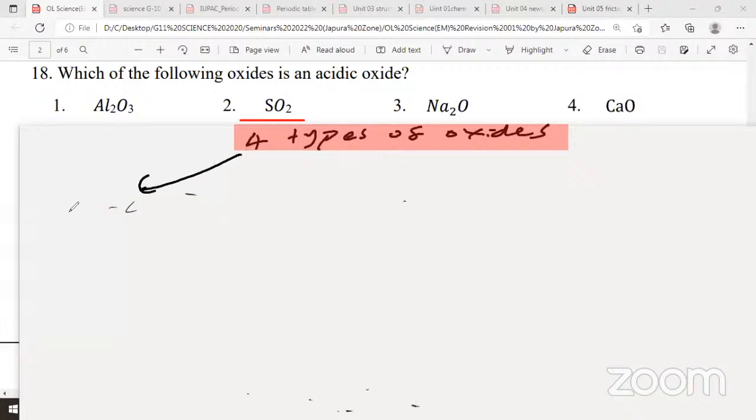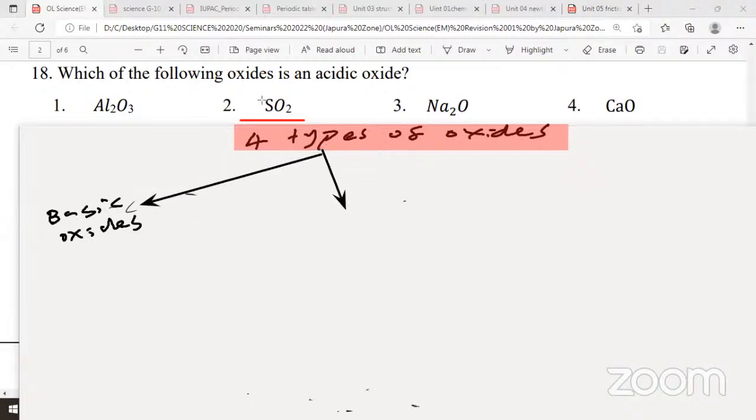So I'll write first basic oxides. Basic oxides. The next one, basic oxides. Quickly copy down. Can you all write some examples for basic oxides?